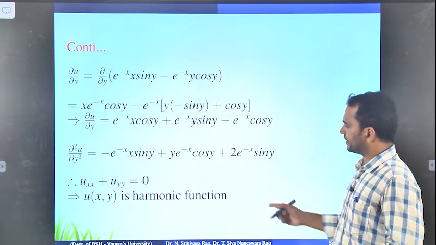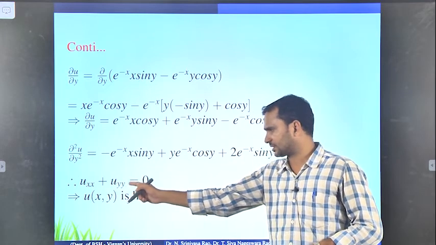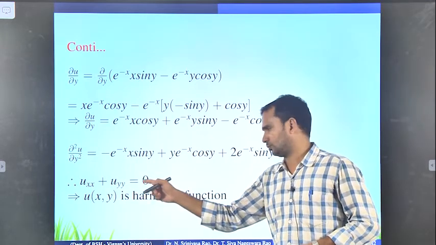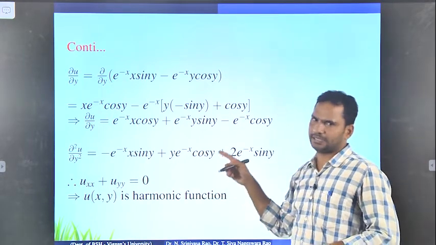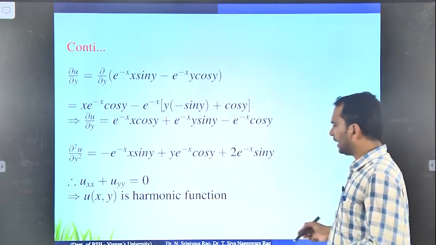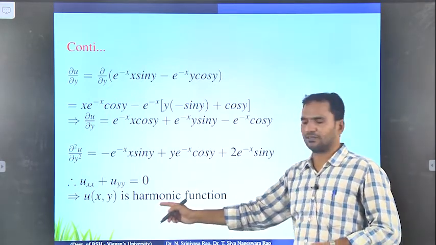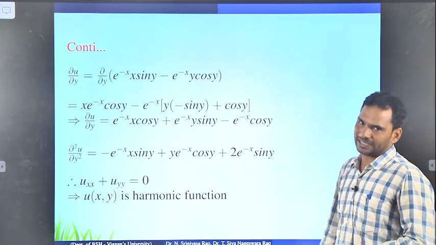So what you have to do is, once you find del square u by del x square and del square u by del y square, you have to add those two. In the first slide we have del square u by del x square, now we have del square u by del y square. If you add those two and you get 0, then the given function u of x y is called harmonic. Okay.